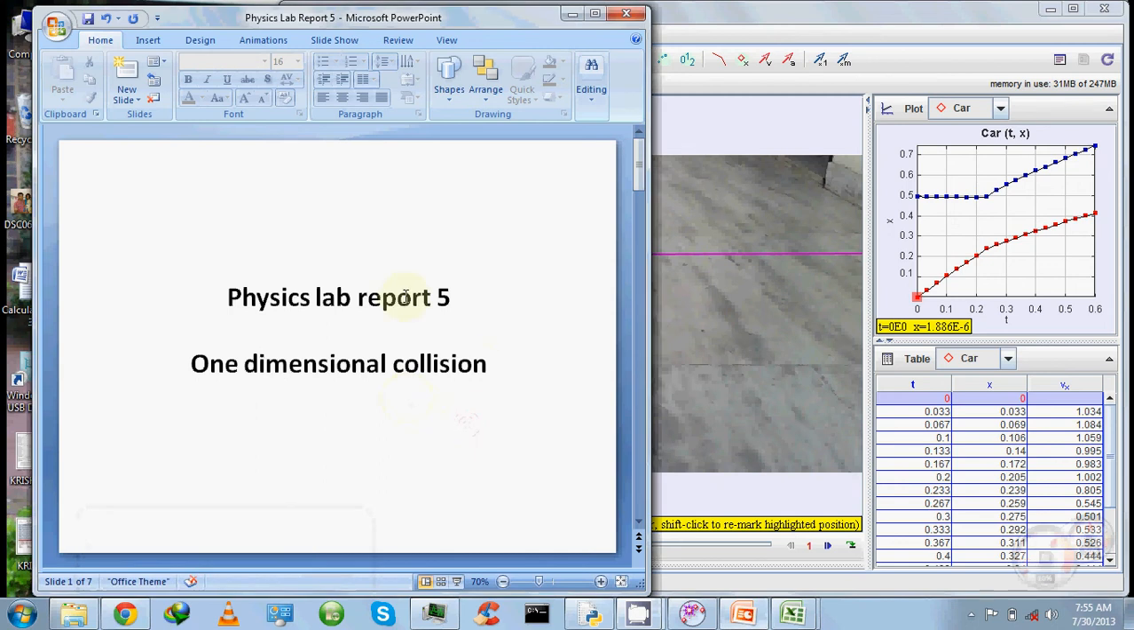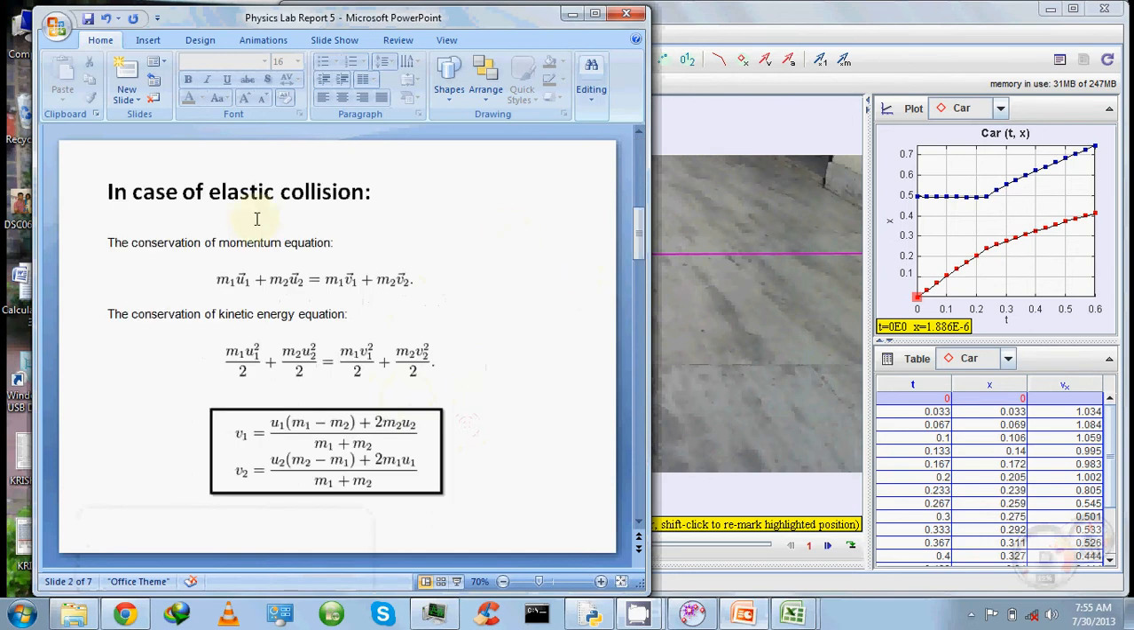In Physics Lab Report 5, I am going to observe a collision between two objects in one dimension, and assuming this collision to be perfectly elastic, make predictions of the final velocity of these two objects. If it is an elastic collision, both the energy and momentum are conserved, and using these equations we can find the final velocity of both the objects.